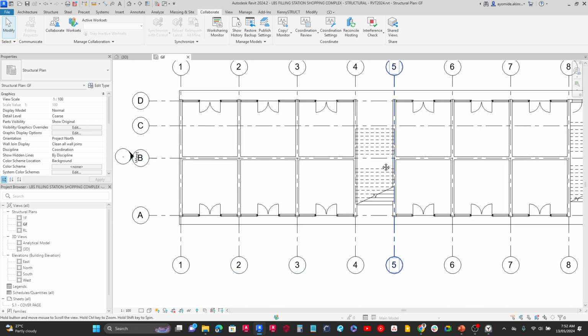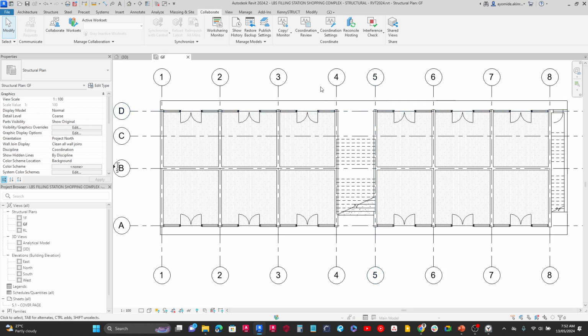Alright, great. So let's go ahead and now determine where we can place our columns. These are the columns that are going to be carrying the beams, which in turn will be carrying the slabs. Let's start with the columns.